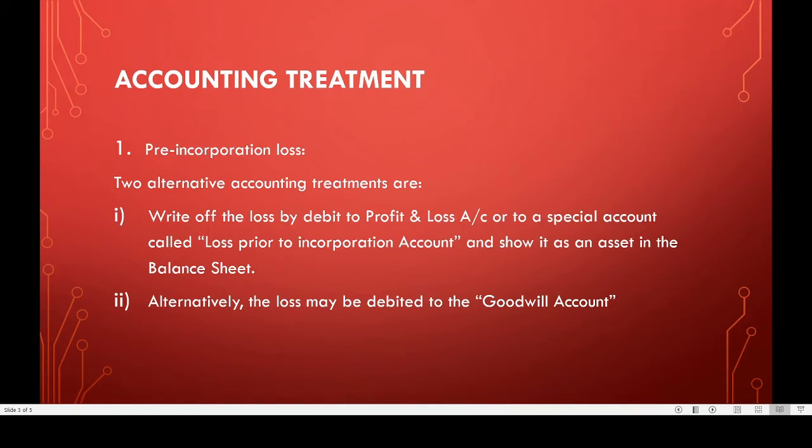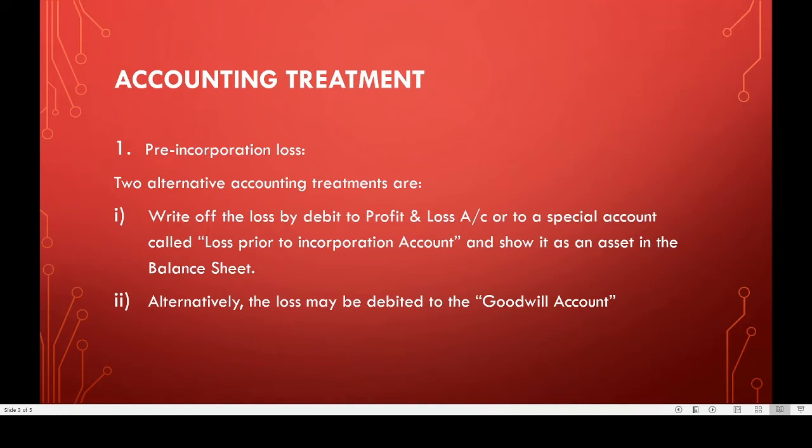Next, pre-incorporation profit or loss. Pre-incorporation profit or loss means profit of a business prior to or up to the date the company comes into existence. So, that is called pre-incorporation profit or loss.